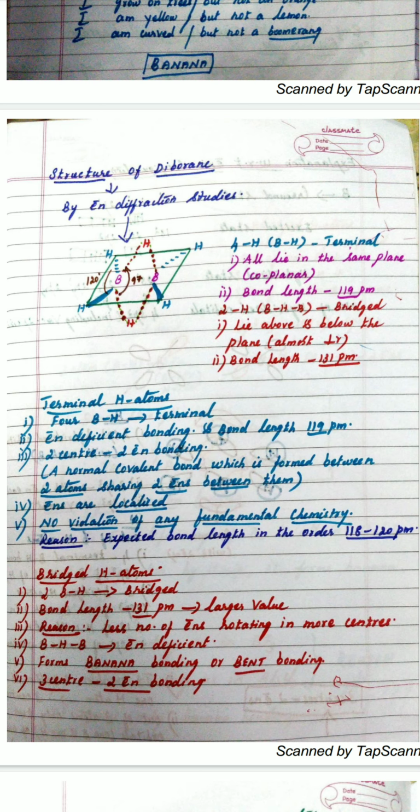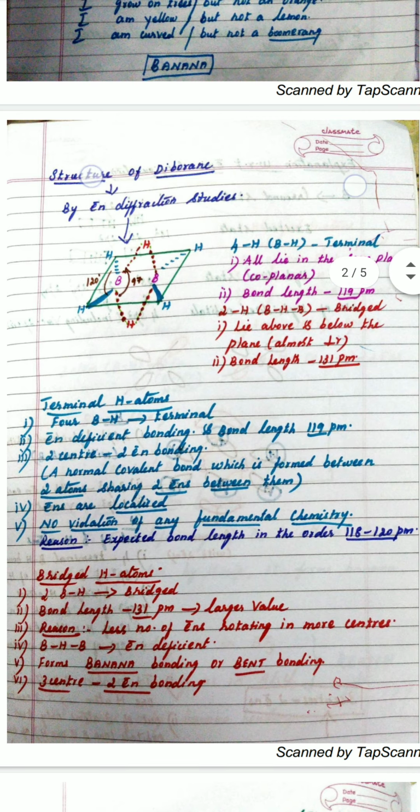They are called terminal hydrogen bonds, and I have used the dotted lines and the wedge. You all know one is moving towards the observer and one is moving away from the observer. All these things we have already introduced in the previous class, so they will definitely understand it better. If not, we can explain it once again.